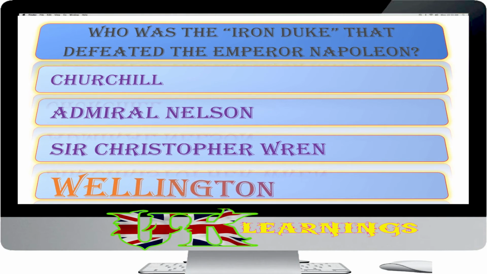In 1815, the French wars ended with the defeat of the Emperor Napoleon by the Duke of Wellington at the Battle of Waterloo.